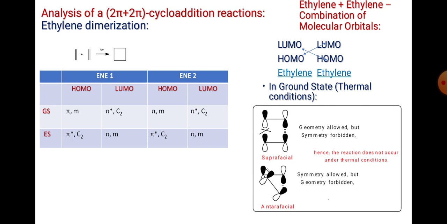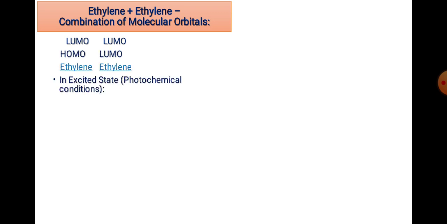That's why in a reaction scheme, look at this reaction scheme at the top of the slide, they mention h nu, that is it is only allowed by light, because it is geometry allowed and the symmetry is also allowed. So in thermal conditions we have geometry allowed but symmetry forbidden, and that's the reason behind that. So ethylene plus ethylene cannot be dimerized under thermal conditions, and that's why we have the photochemical condition. In photochemical conditions we are using the HOMO and LUMO from the excited state. The electronic configuration is changed, it is different, and you get the symmetry allowed and geometry allowed type of interaction.